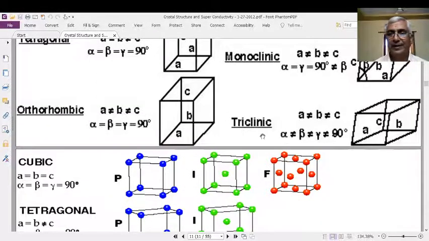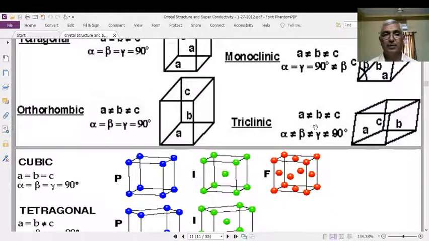Next one, triclinic. In triclinic, A is not equal to B is not equal to C. It means that all the dimensions are different, and all the angles are different from 90. They are not equal, and at the same time they are different from 90.